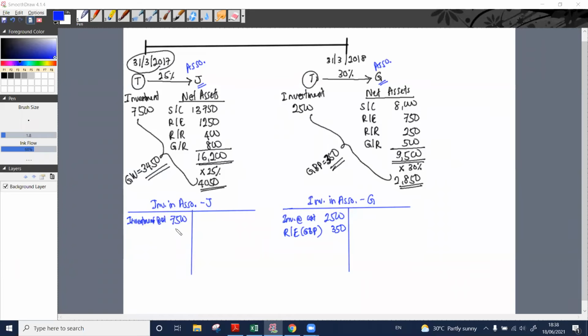Investment in associate account debit 250, right?